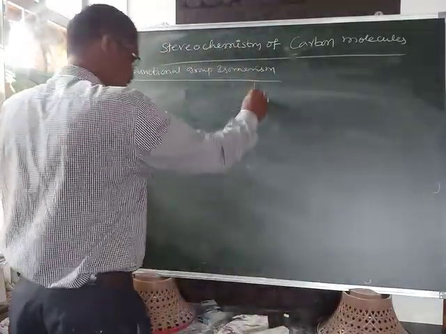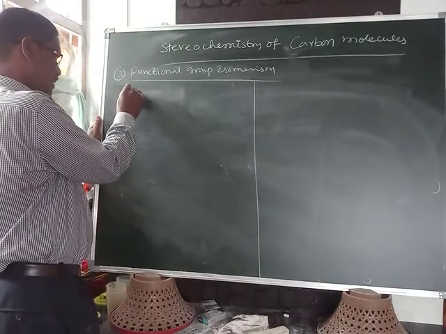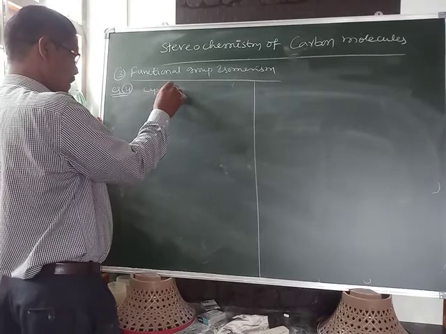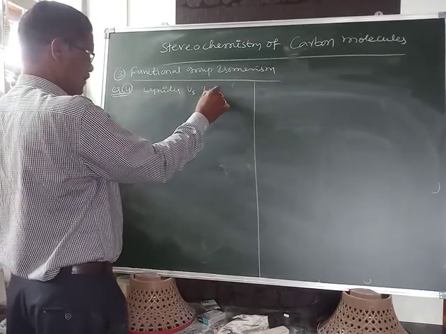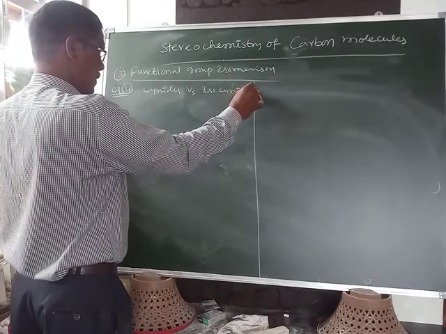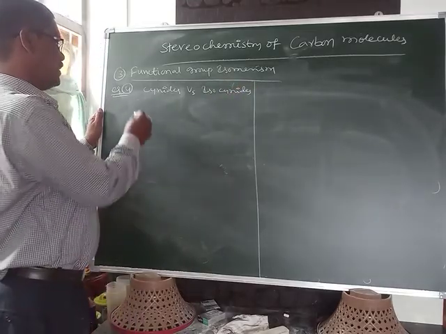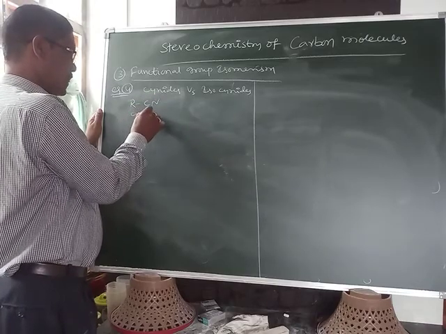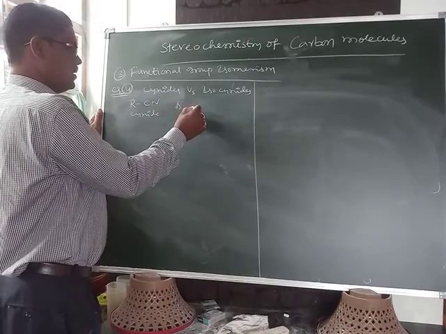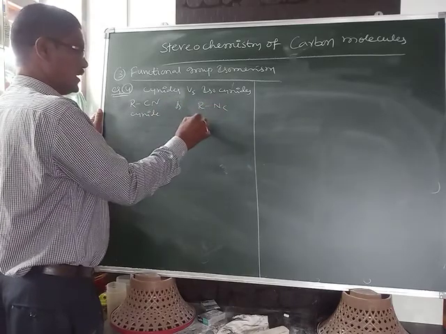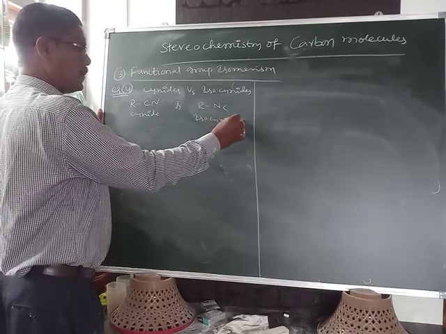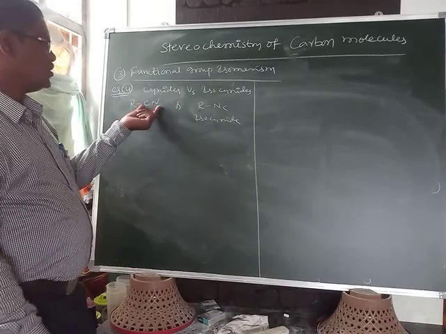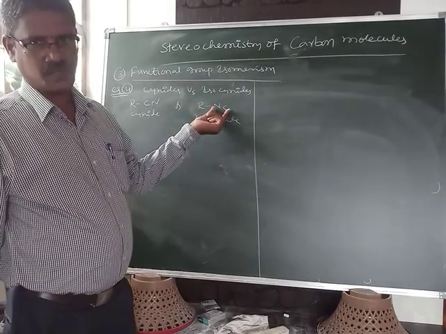Next, the fourth example for functional group isomerism: cyanides versus isocyanides. RCN is called cyanide and RNC is called isocyanide. Same R, carbon, carbon, nitrogen, nitrogen. The change is in the functional group: here the cyanide functional group, here the isocyanide functional group.